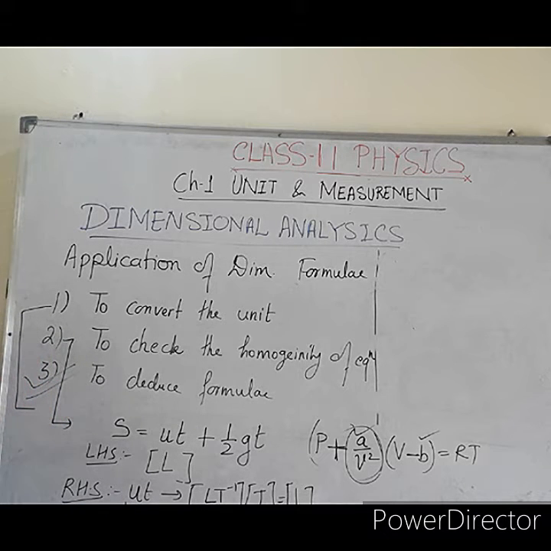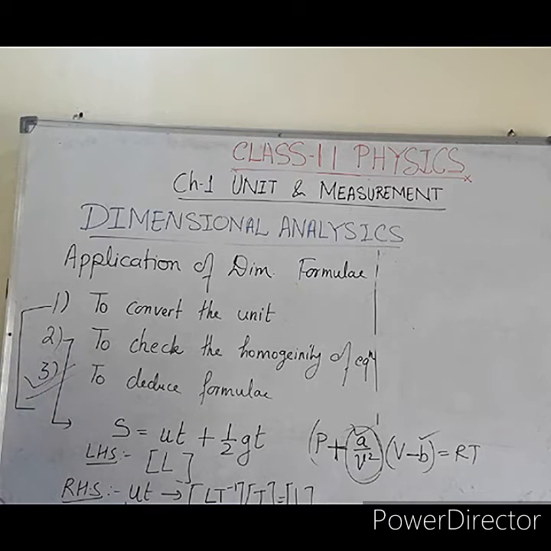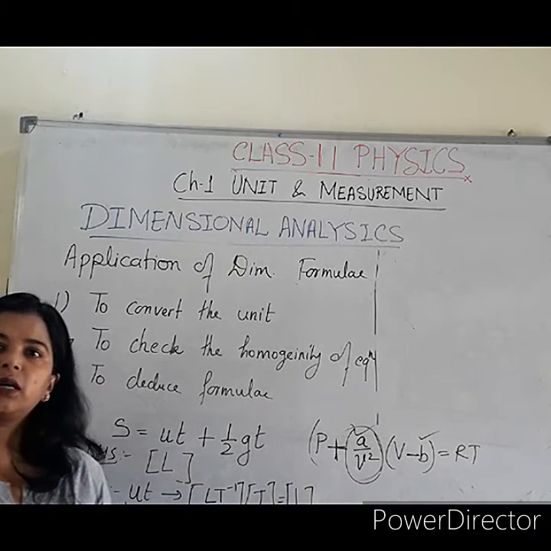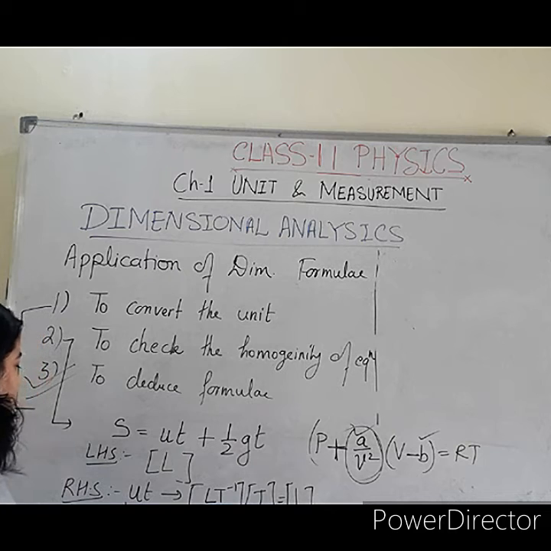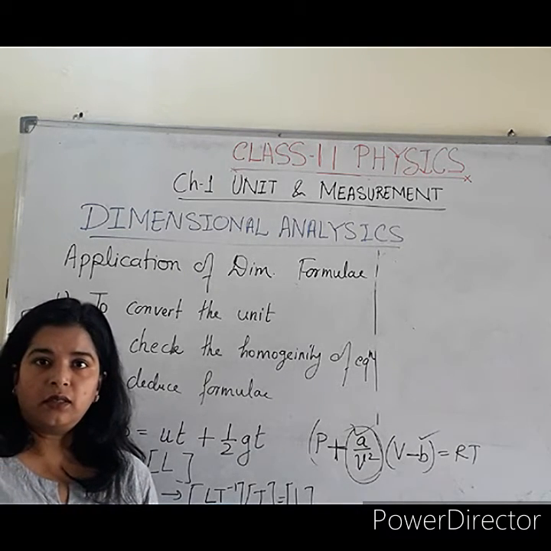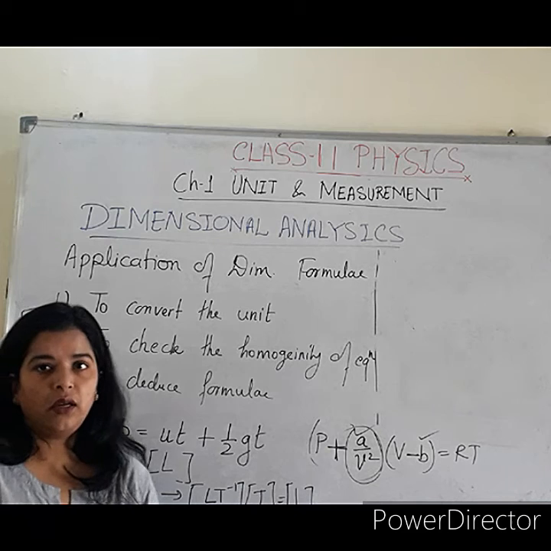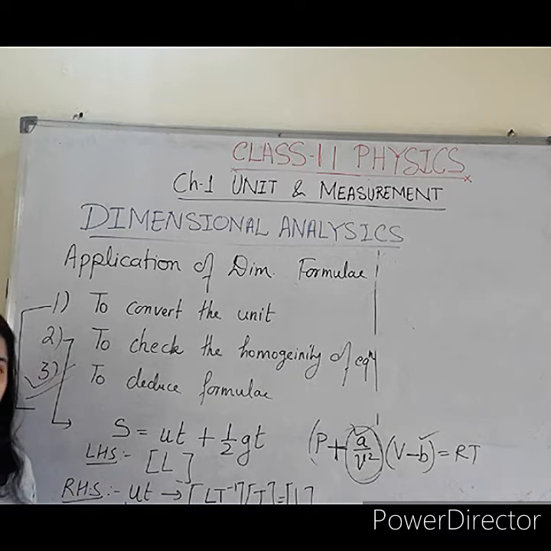So what is the dimensional formula for half? Half has no dimensional formula. Remember, dimensional analysis has some limitations. It will not go through the dimensional formula for any angle. Remember this point. Angle के लिए कोई dimensional formula आप apply नहीं करोगे.